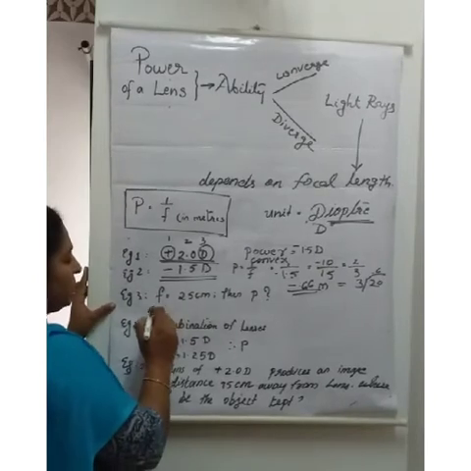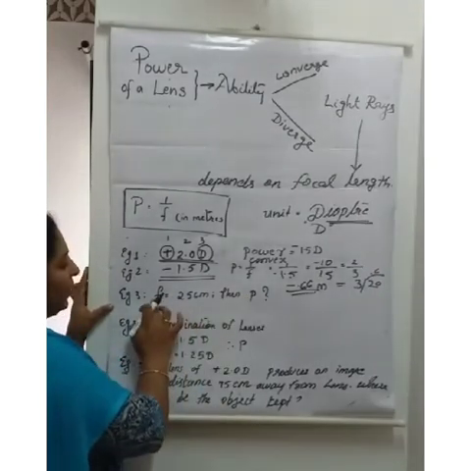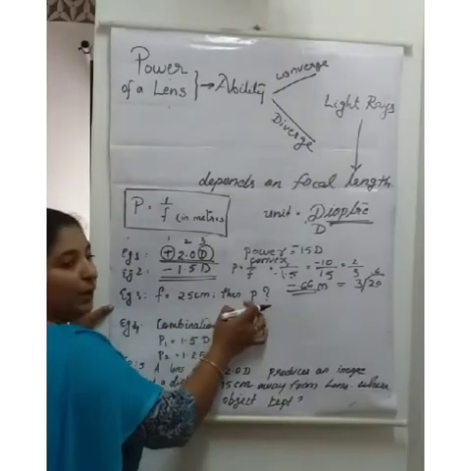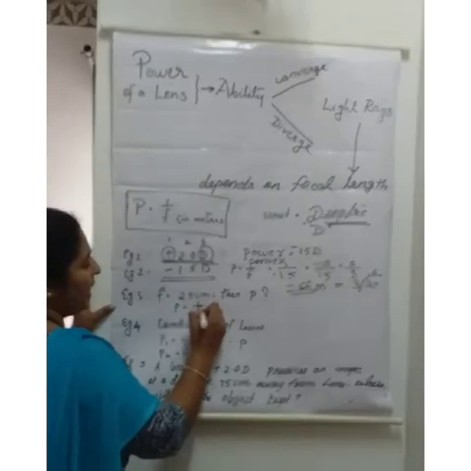Then another type of question. Here the focal length is given, so we have to find the power. Focal length is 25 centimeter, and I want to find out the power. What is the equation? P is equal to 1 by F, and F should be in meter.